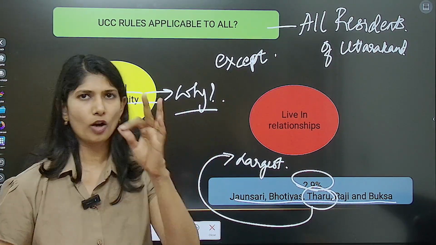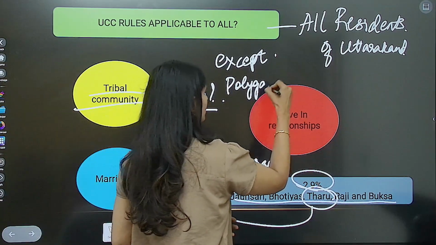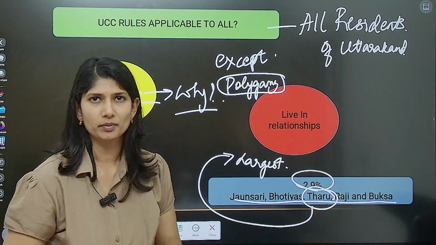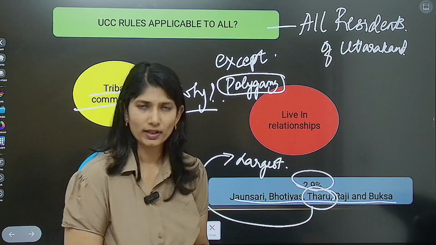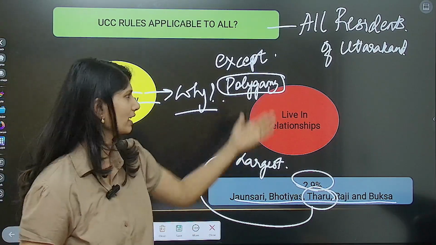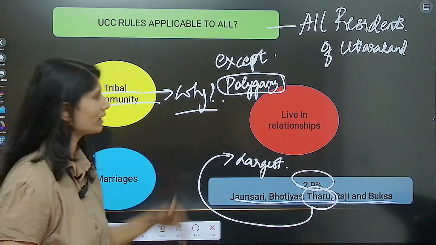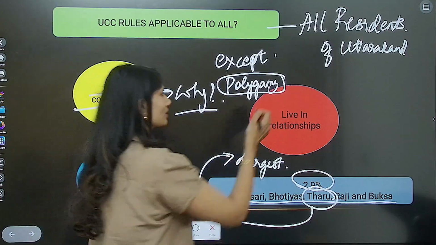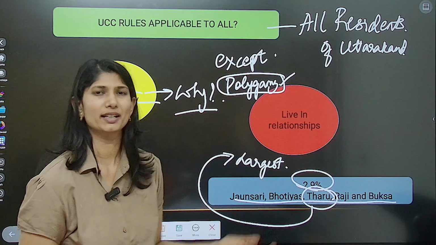One common example is polygamy. UCC is against polygamy. In tribal communities, they used to practice polygamy. But when spoken to, the younger generation of the tribals of Uttarakhand claim that yes, once it was practiced, but presently this practice of polygamy has become very rare. So we do not have any issue with it. We welcome that move.